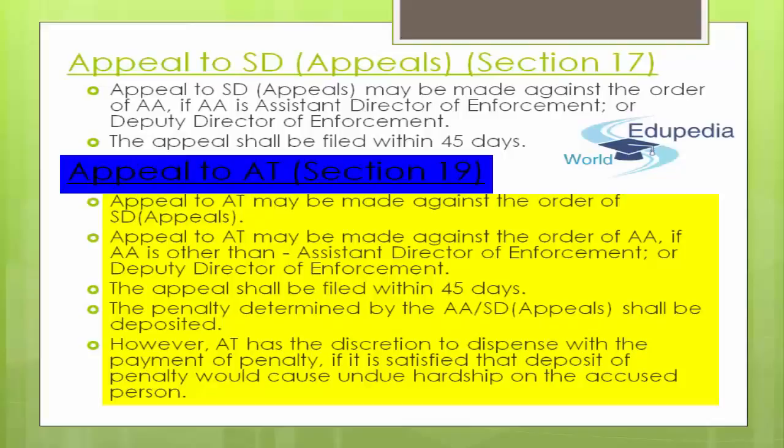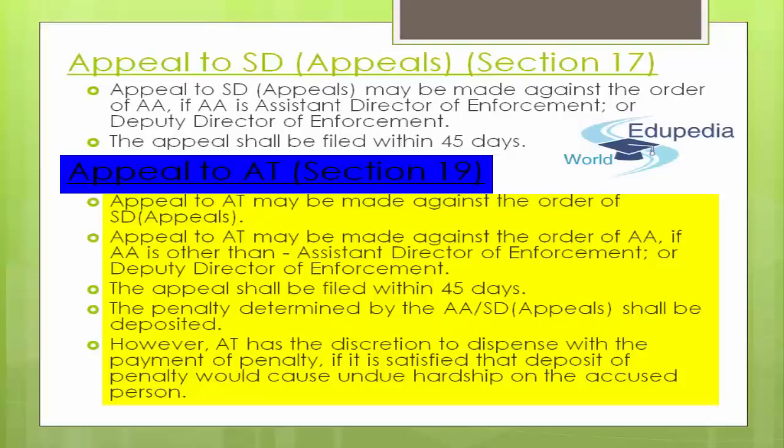So appeal to appellate tribunal may be made against the order of adjudicating authority if adjudicating authority is other than Assistant Director of Enforcement or Deputy Director of Enforcement. The time limit for making the appeal will remain the same, so the appeal shall be filed within 45 days. The penalty determined by adjudicating authority and SD appeals shall be deposited. First of all, while making any kind of appeal to appellate tribunal, you need to submit your penalty, and then file and fight your case accordingly later on. That penalty amount needs to be deposited first, so that will be taken care of by the government and tribunal itself.